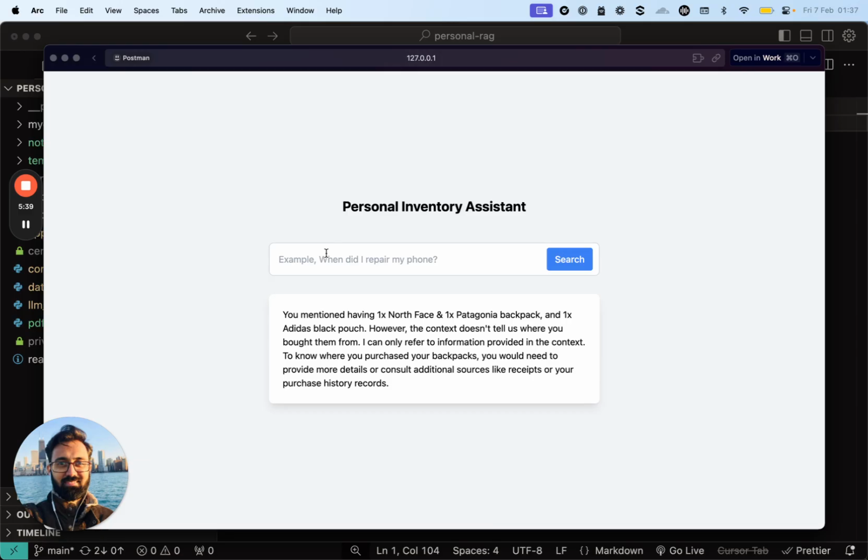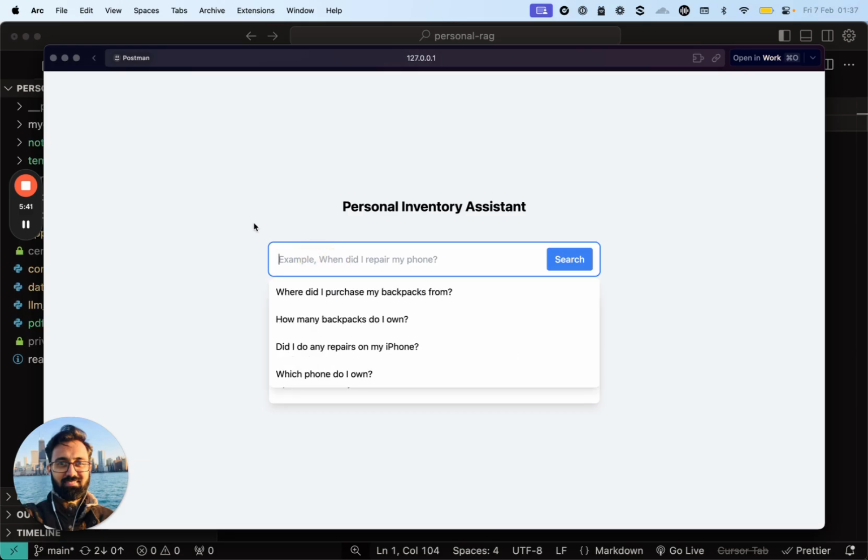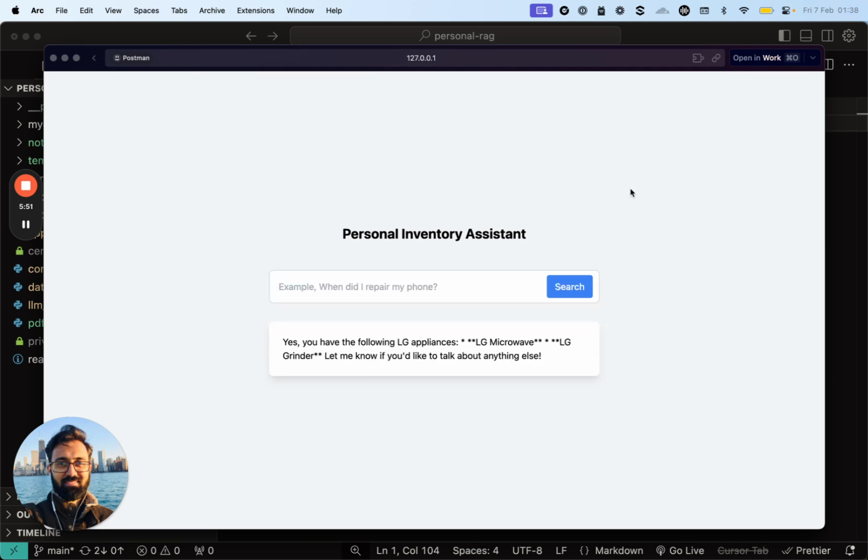Interesting. It kind of failed, but yeah. What else? Do I have any LG appliances? Perfect, right? So yeah, this gives you an idea basically. Now all of this was done, and I had created everything.